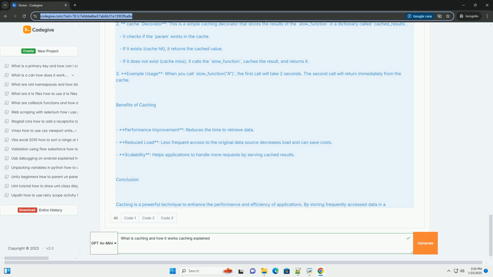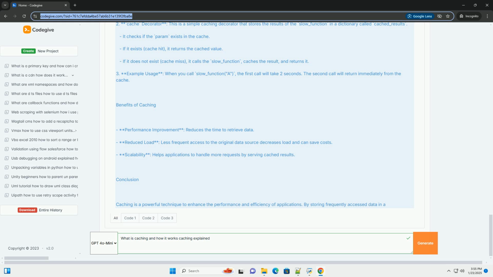How caching works. 1. Data request. When an application requests data, it first checks the cache. 2. Cache hit. If the data is found in the cache, it is returned immediately. 3. Cache miss. If the data is not found in the cache, it is fetched from the original source, like a database. 4. Storing in cache. After fetching the data, it is stored in the cache for future requests.